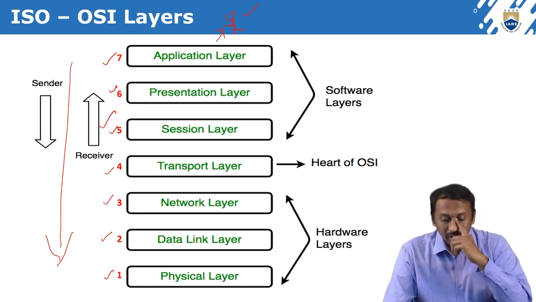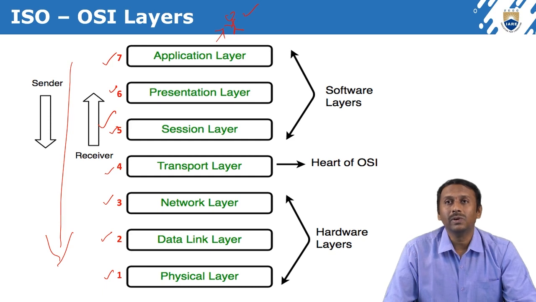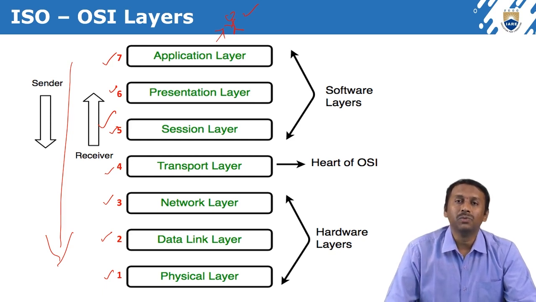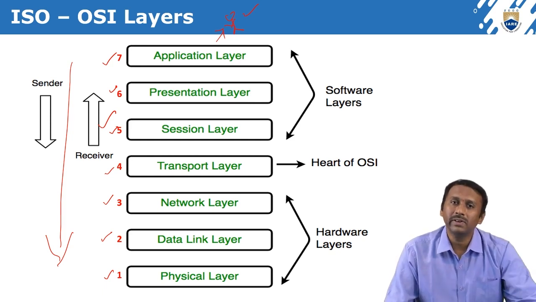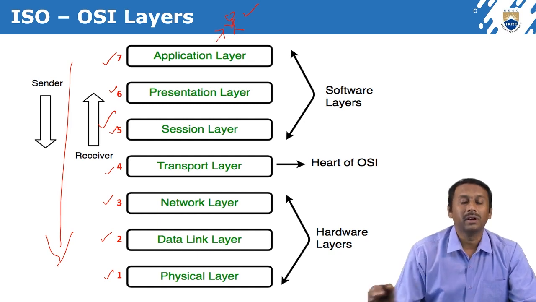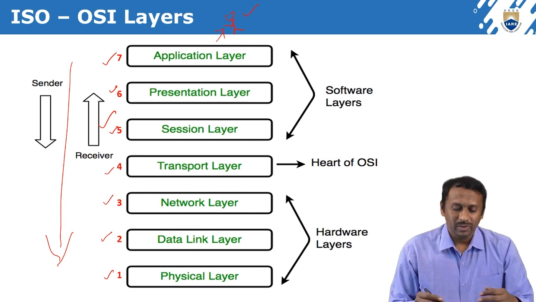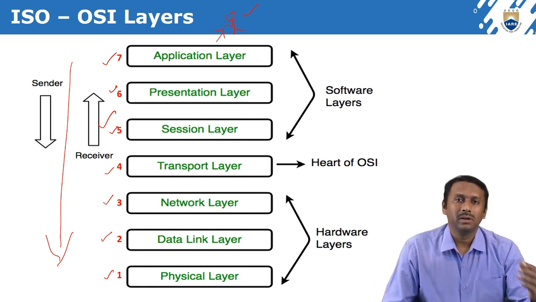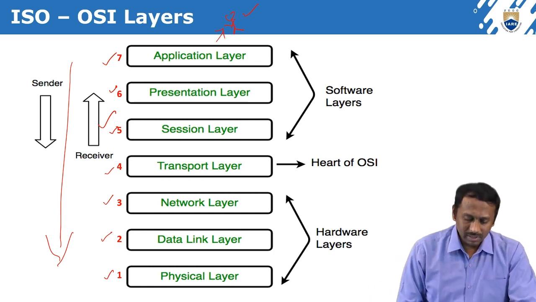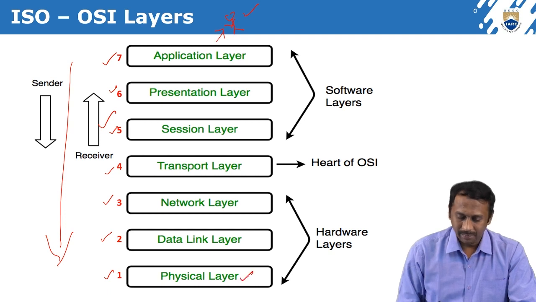One important thing is that we have 7 layers, and we have to remember these 7 layers in the same order, without exchanging or replacing the order. The first layer is the physical layer.